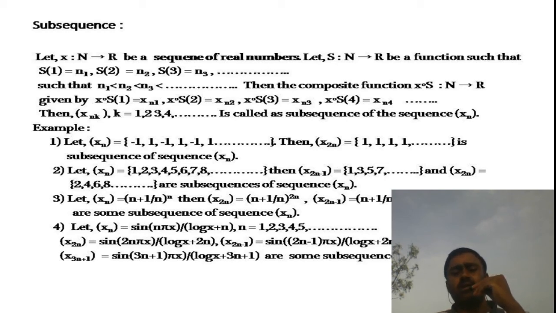It is nothing but the sequence containing only the odd position terms, which are 1, 3, 5, 7 and so on. Again I have taken another subsequence, that is x_2n, which is the subsequence containing only the even position terms in the original sequence, and so on.